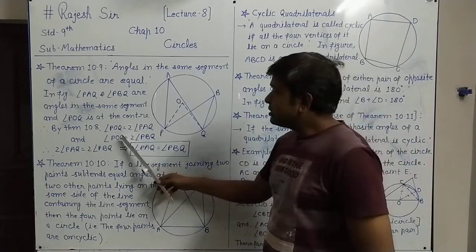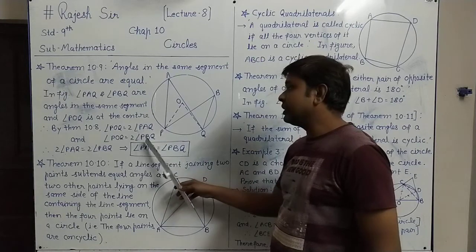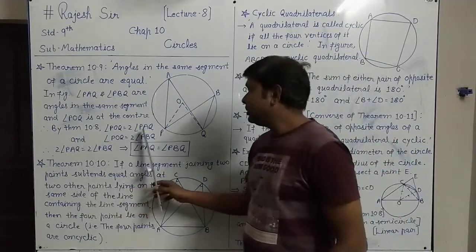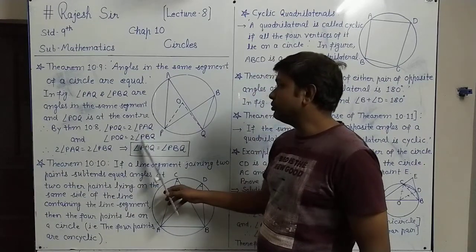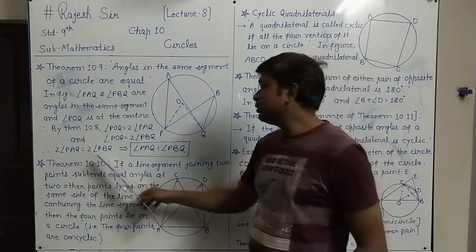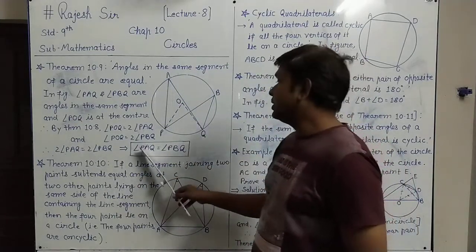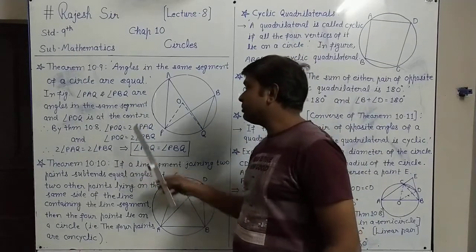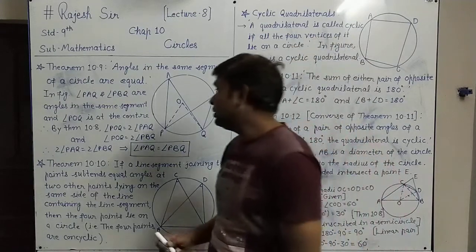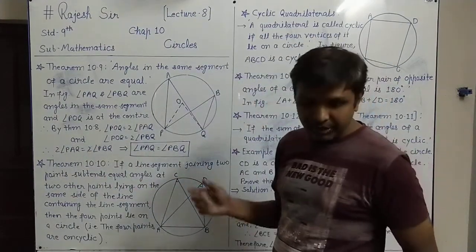Now on the left side of both the answers is angle POQ, so on the right side we can equate. So 2 times angle PAQ equals 2 times angle PBQ. Both the sides cancel. So what we have: angle PAQ equals angle PBQ. And these two angles are angles of the same segment, that are equal, we have seen using theorem 10.8. So here both the sides cancel and we have the result. We understood the theorem.